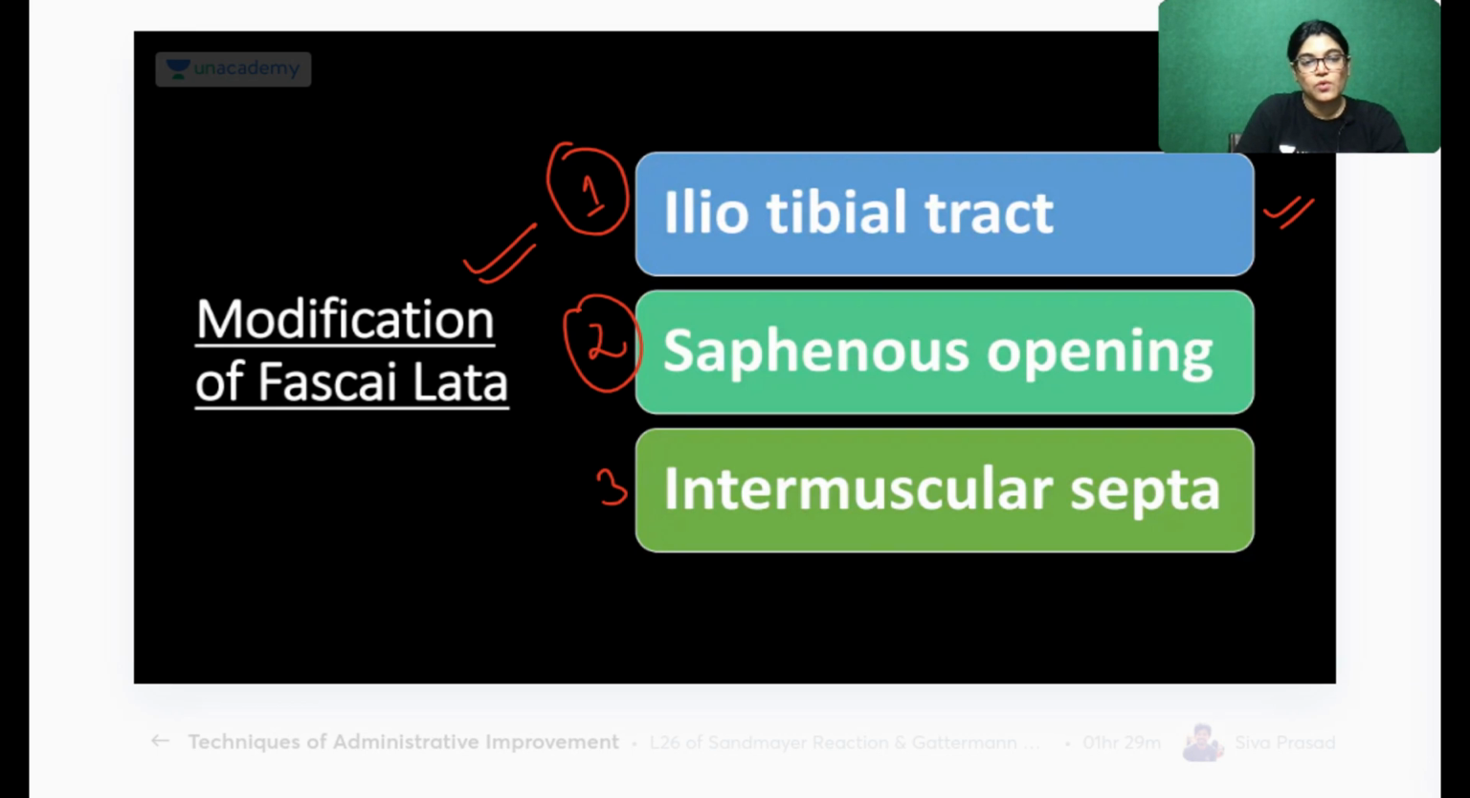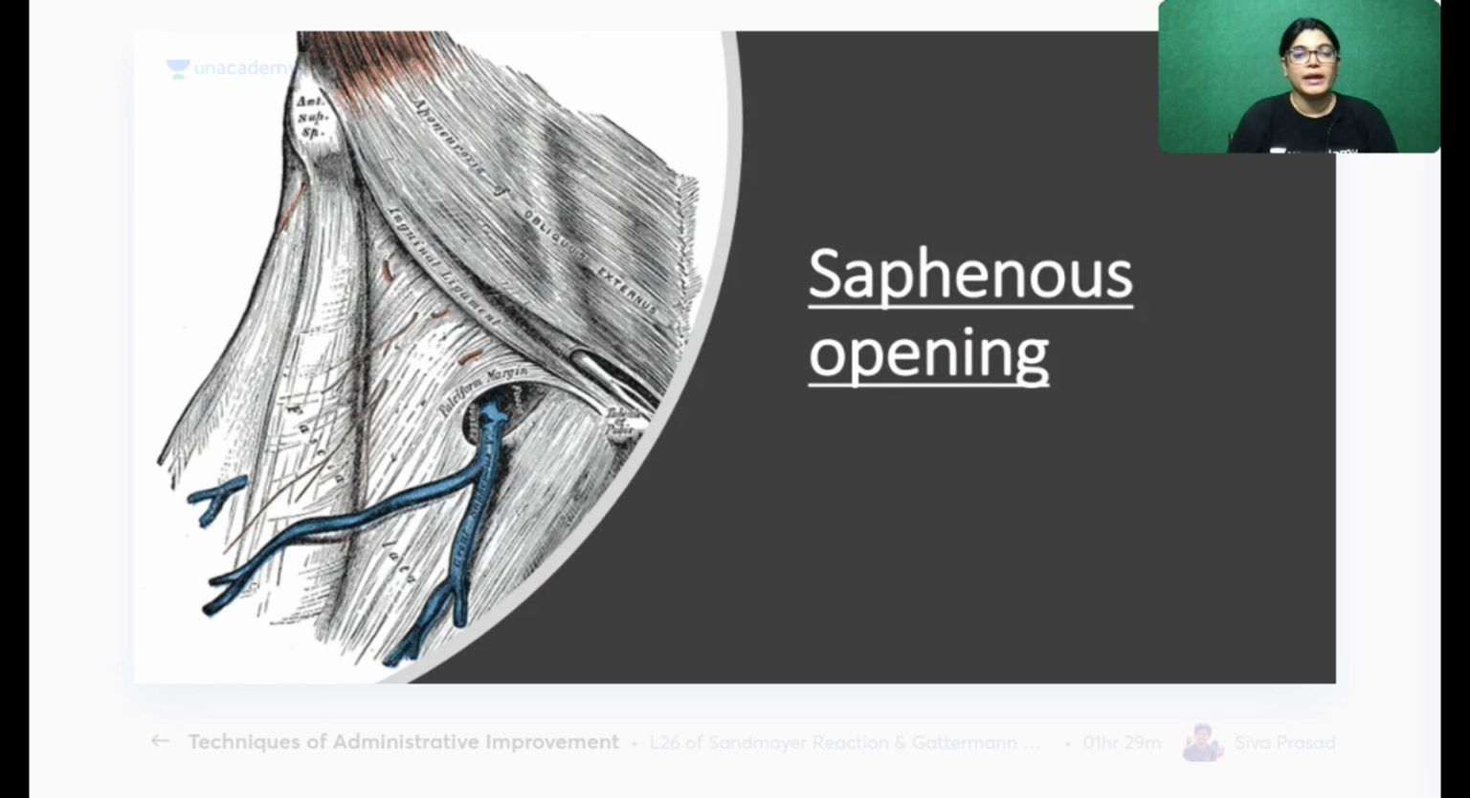The two other points I want to cover are the saphenous opening and intermuscular septa. Now my dear friends, can you see this oval shape opening? This opening, which is lying in the fascia lata, is called the saphenous opening. It is an oval opening lying in the fascia lata, the deep fascia of the thigh region. The center of this opening is approximately 4 centimeter lateral and below an anatomical landmark called the pubic tubercle.